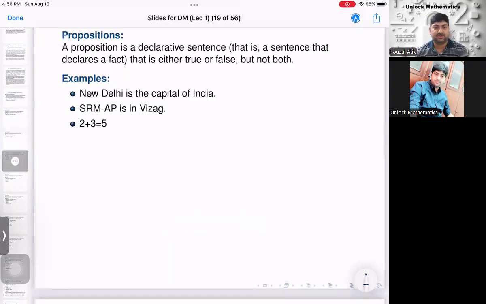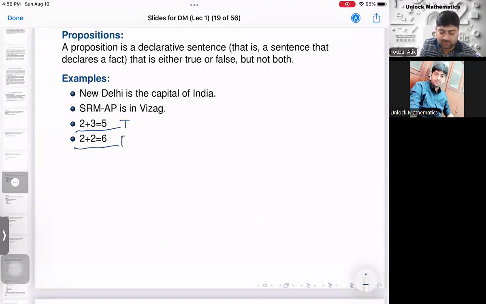Then we have another one, 2 plus 3 equal to 5. Again, it declares a fact, and it is a true fact. So therefore, it's a proposition. Now look at this one, 2 plus 2 equal to 6. It again declares a fact. In this case, it is a false one, but it declares a fact, therefore it's a proposition. The previous one declared a true fact, but this one declares a fact that is false. It is always false, therefore it's a proposition.